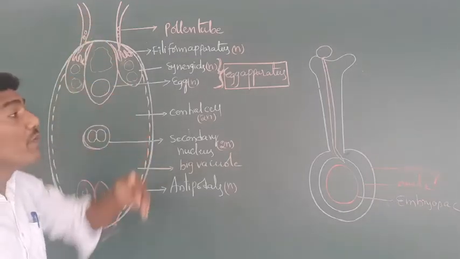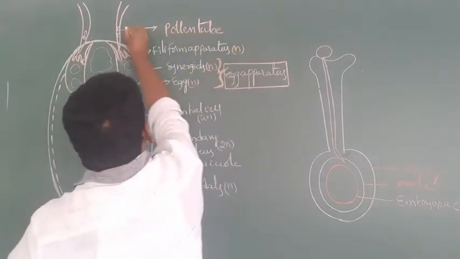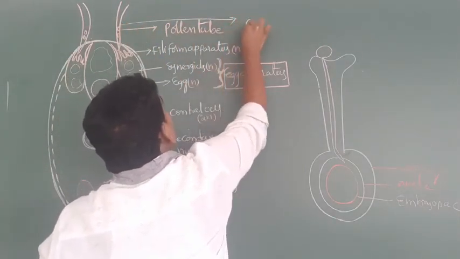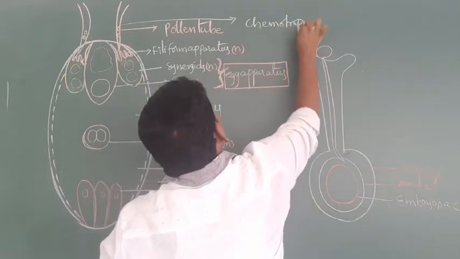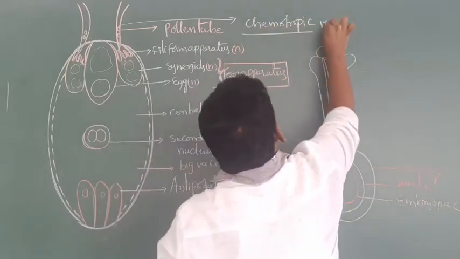This type of movement is also known as chemotropic movement.